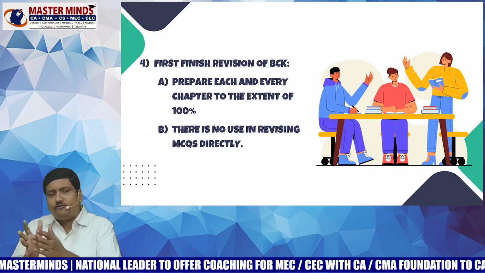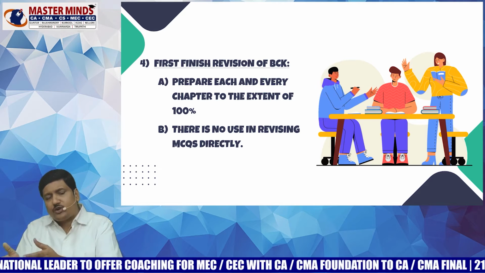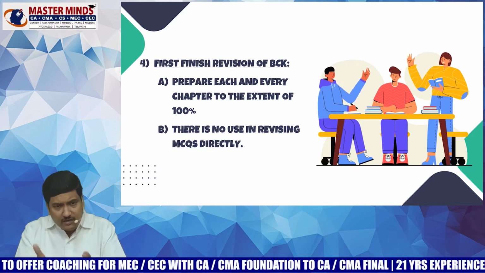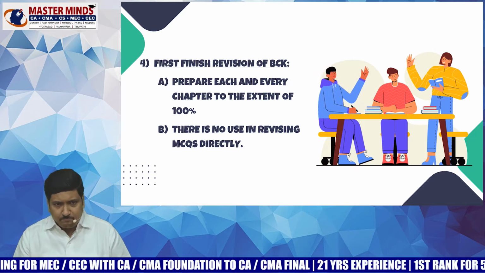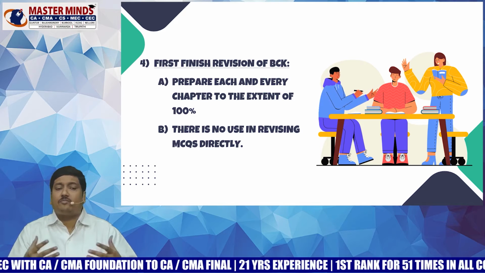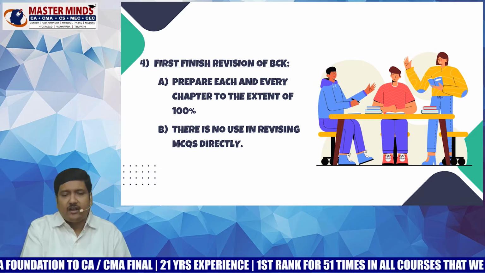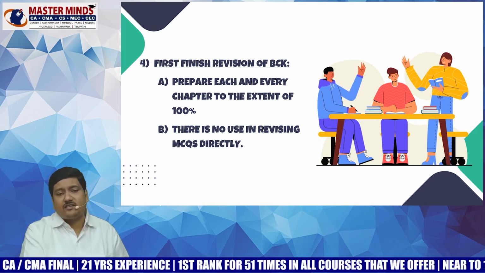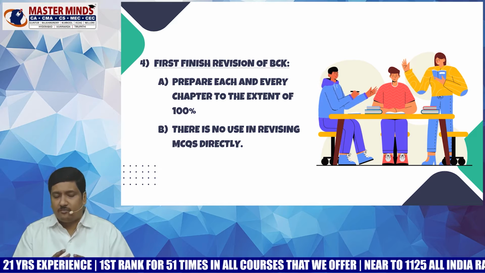First finish the revision of BCK because it's very, very scoring. Every student can comfortably score 25 to 30 out of 40. In BCK, you need to prepare each and every chapter to the extent of 100%. In this particular subject, there is no use in revising MCQs multiple times. Instead, you better read the theory either in the main material or fast track material at least 2 times and then start revising the MCQs. If you have some surplus time, then refer to the fast track material multiple times.